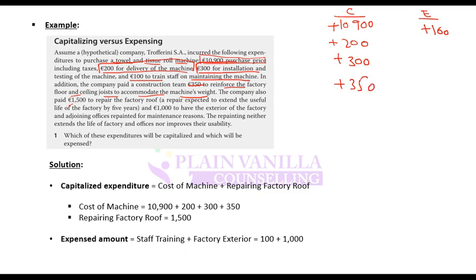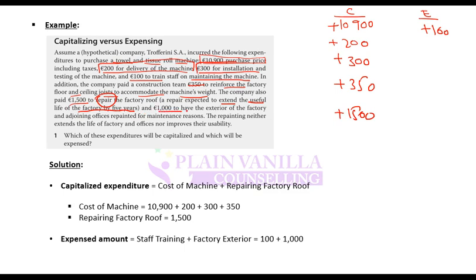Company also paid 1500 to repair the factory roof. Now the question is, is this repair necessarily required to use the machine or not? The repair is expected to extend the useful life of the factory by 5 years. If this repair is for maintenance purposes, it should be expensed. But if it is increasing the useful life, then it should be capitalized.